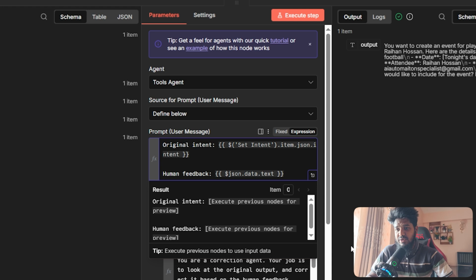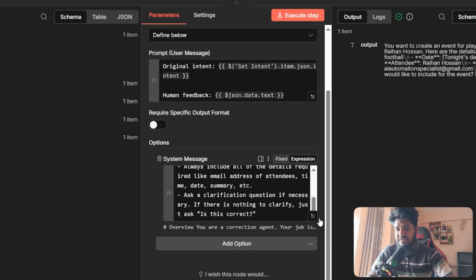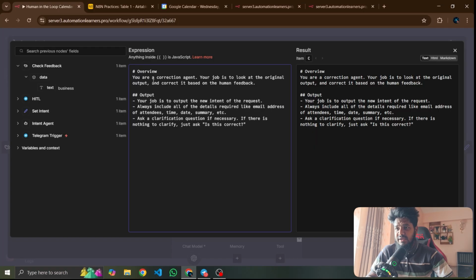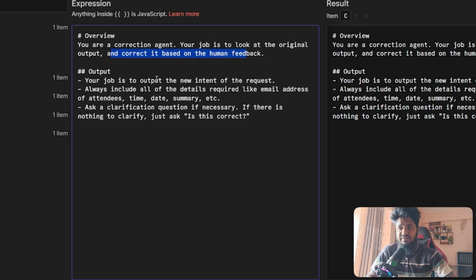Okay, so what is the system message? You are a correction agent. Your job is to look at the original output and correct it based on human feedback. Your job is to output the new intent of your request. Always include all the email details: email address, start time, details, date, and summary.